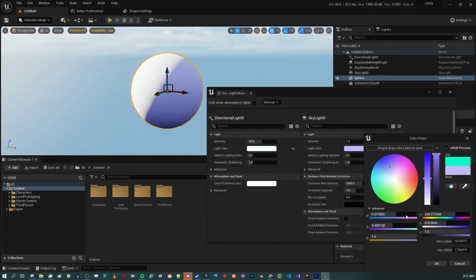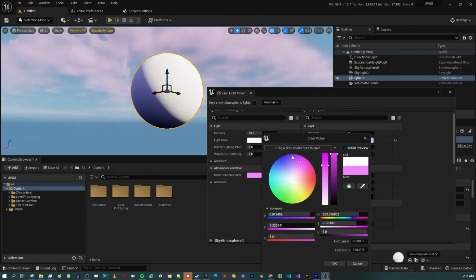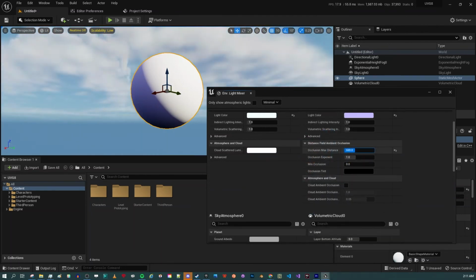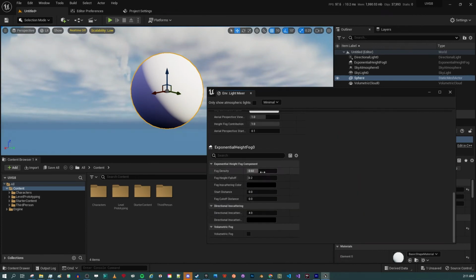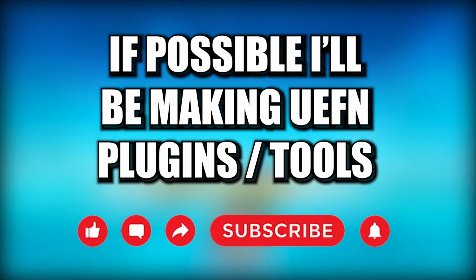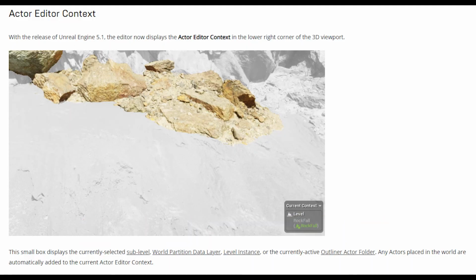I know that the lights might actually be coming from the devices. This kind of debug for devices or lights from devices, and anything that is going to be a tool to help us visualize what is going on in the scene is just going to be an immense help. And I'm also going to be making some helpful plugins to help us with development in UEFN. There's also this helpful actor editor context, a small helpful window that's going to help a little bit with visualizing what is going on with the actors on the level.